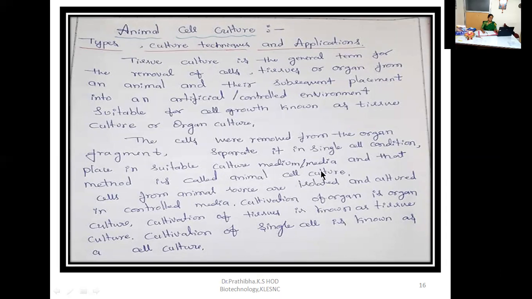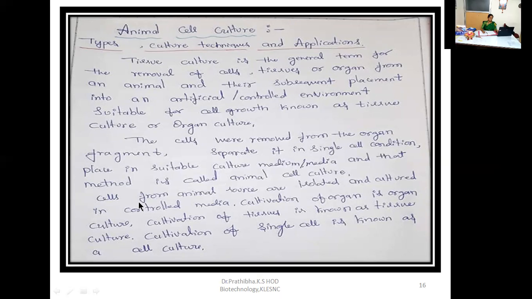When the cells are removed from the organ, fragmented, separated into a single cell condition, and then placed in a suitable culture medium, that method is known as animal cell culture.